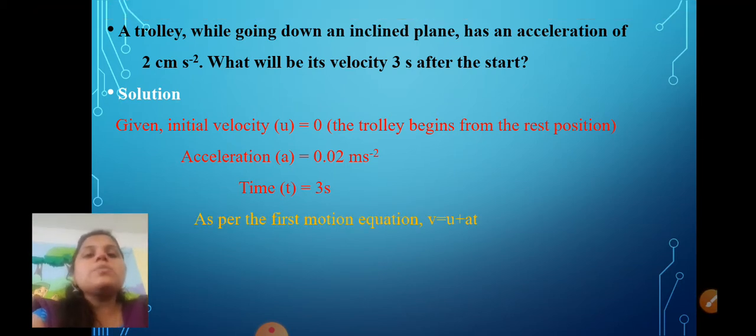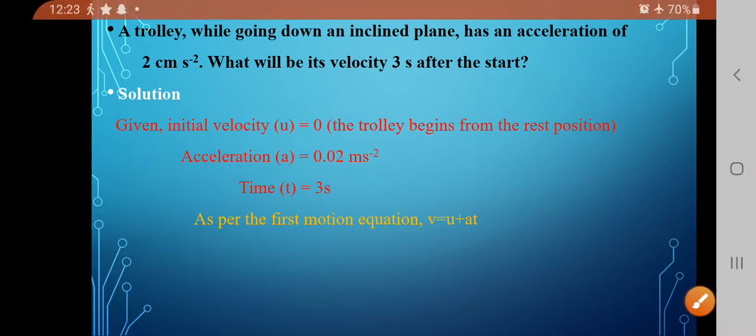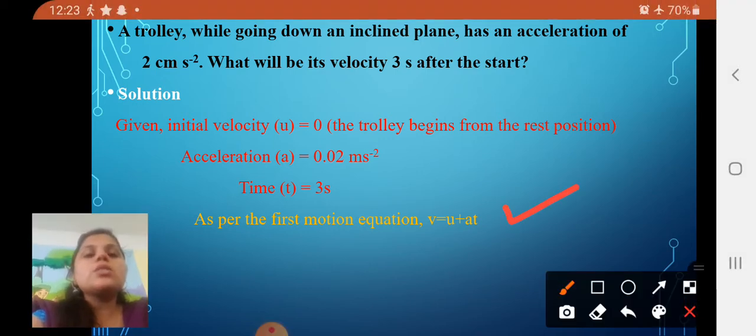Okay, so as per the first equation of motion, we are going to take V is equal to U plus AT. Why have we taken this equation? Because we have all the given things: the initial velocity, the acceleration and the time, and we have to find out the velocity. So for finding the velocity, that's why we have taken this equation, V is equal to U plus AT.